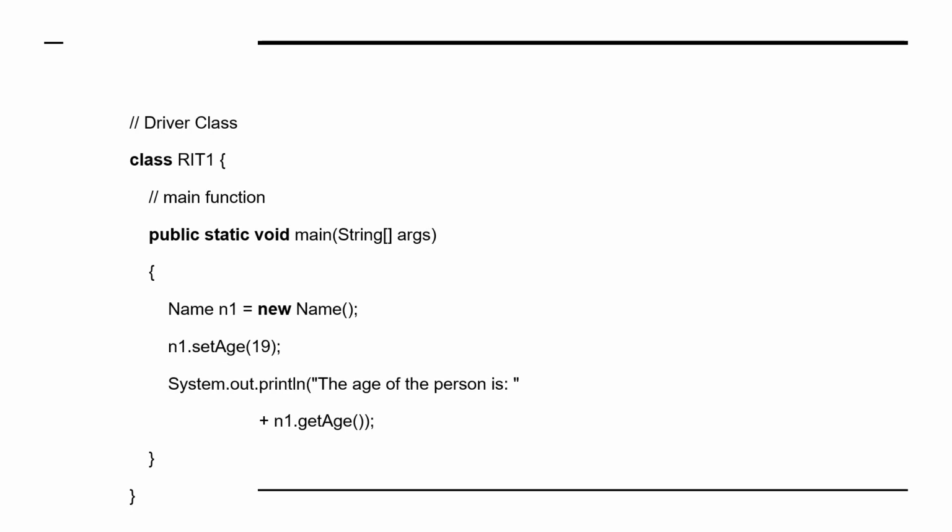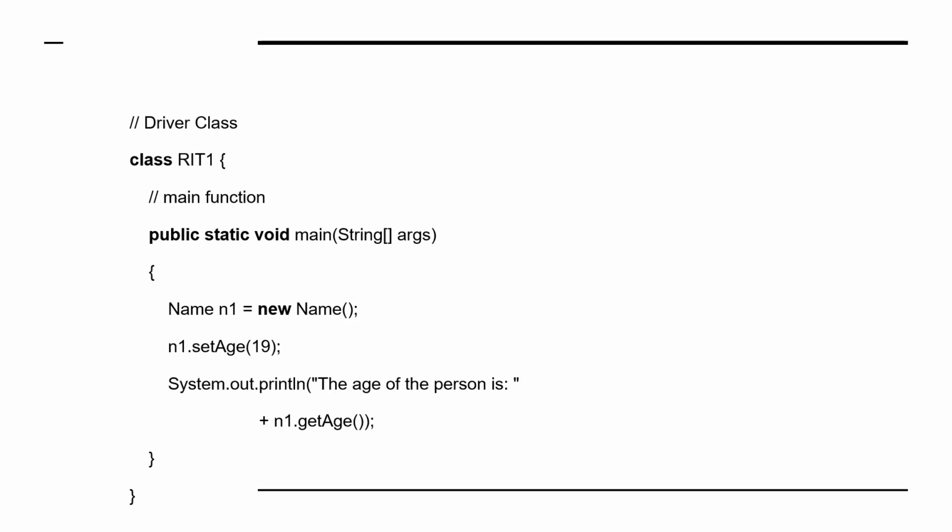Okay, now let us see one program, an actual program implementation. So you define a class with the name rit1, and here public static void main(String[] args), the main function, it is public, and the name n1 which is equal to new name, we created, things like n1.